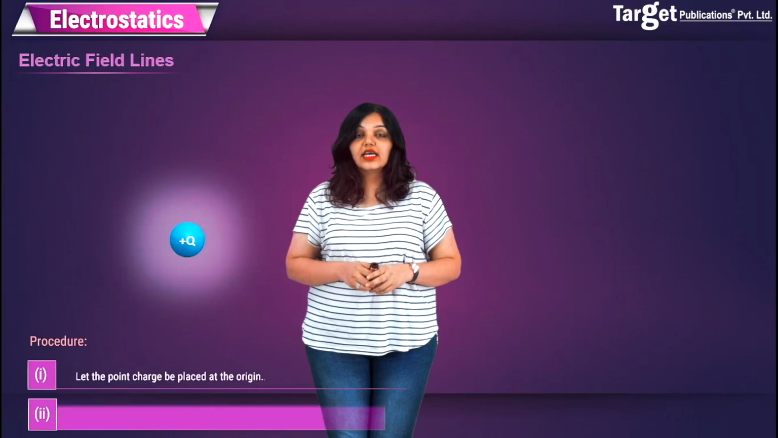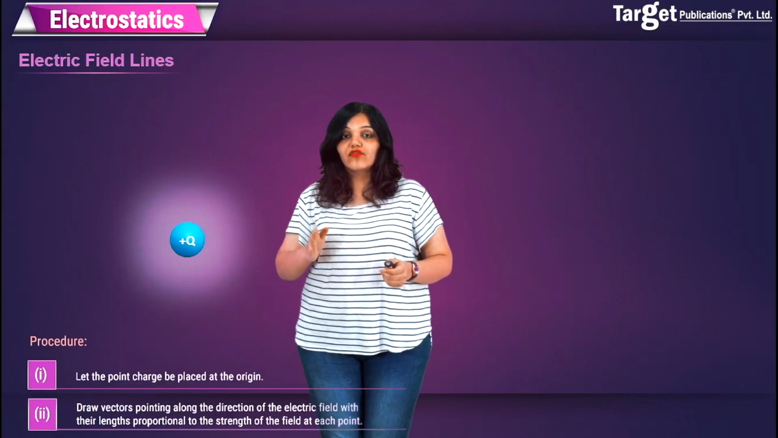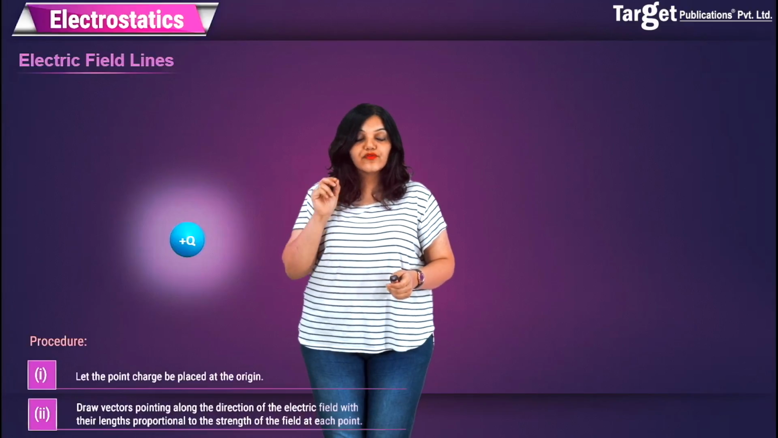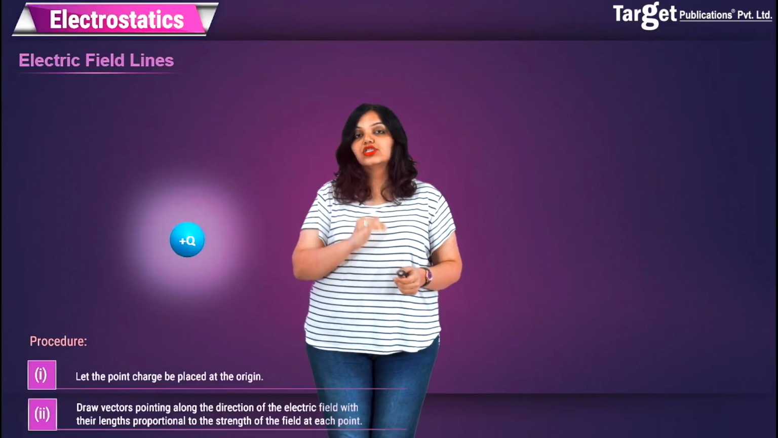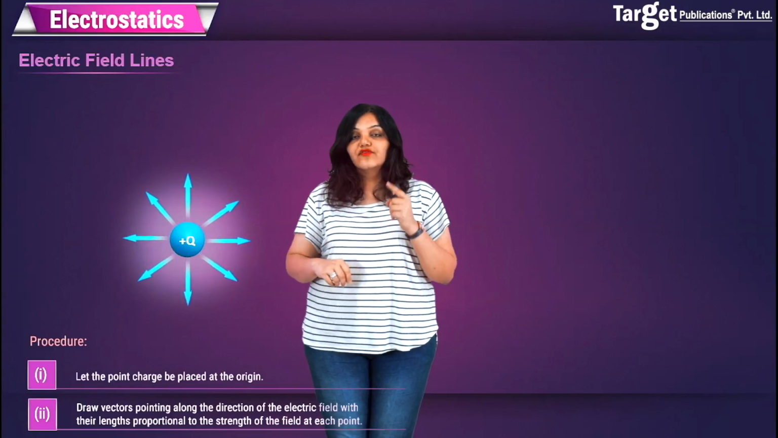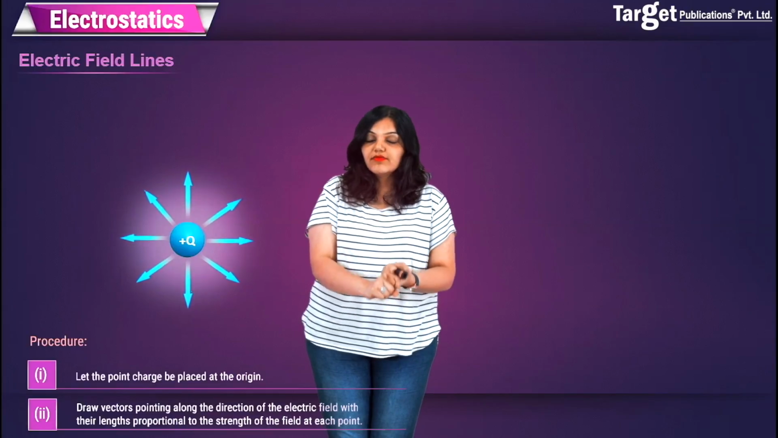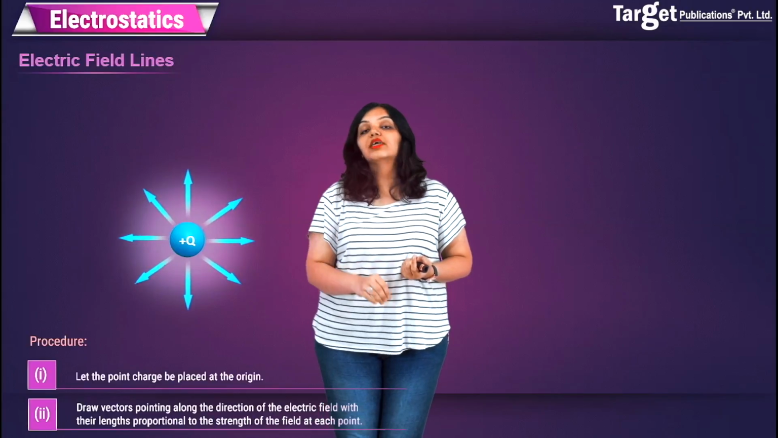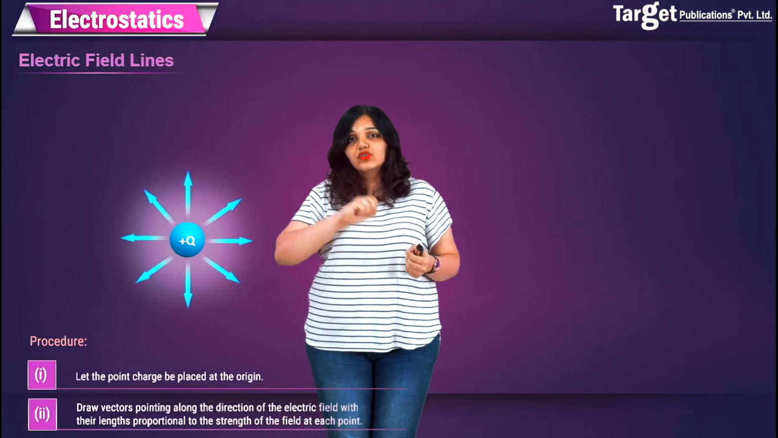The second step is that you start drawing lines, that is, you start drawing vectors pointing in the direction of the electric field. And remember that the length of these vectors should be proportional to the field strength at that point. For example, the space very close to this charge will have a strong electric field strength, and therefore I will draw these arrows. Firstly, they are radially outwards because we know that the field of a positive point charge is radially outward. And secondly, as you can see, these arrows are long because the electric field near the charge will be very strong, and therefore we have drawn long arrows.